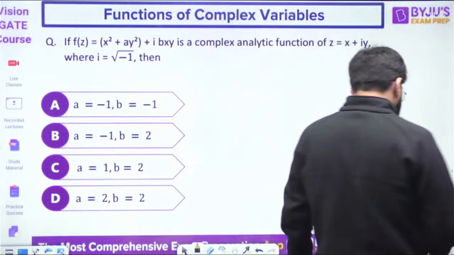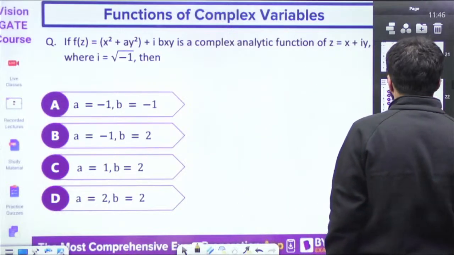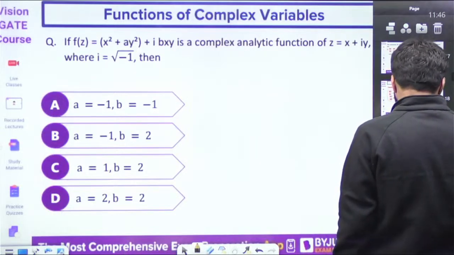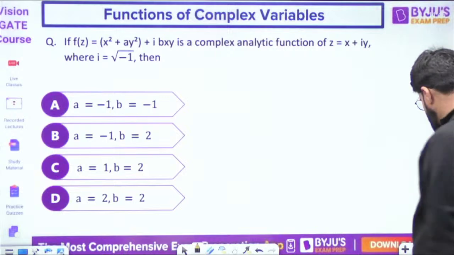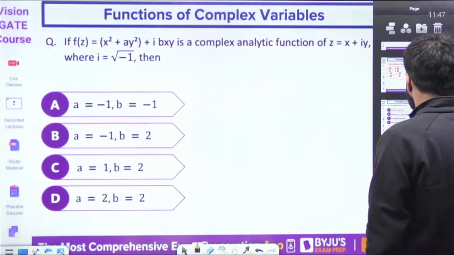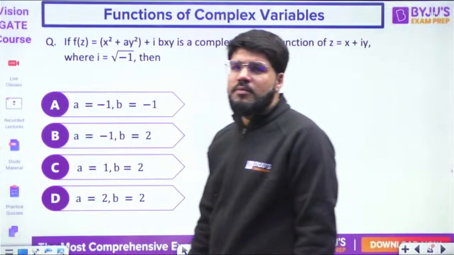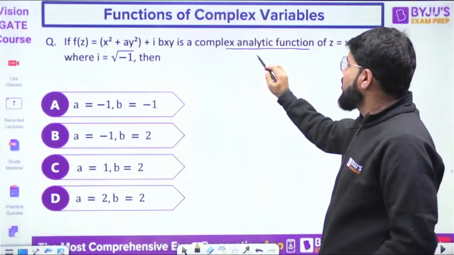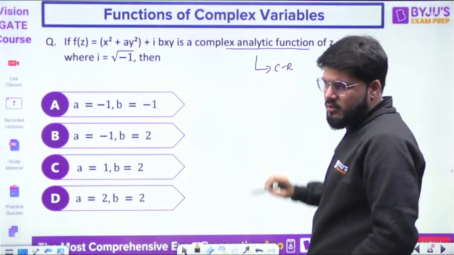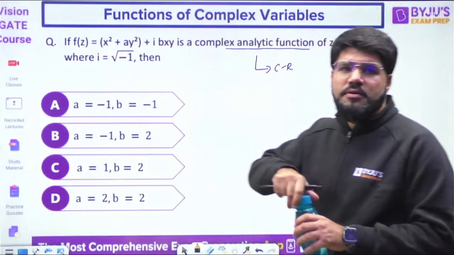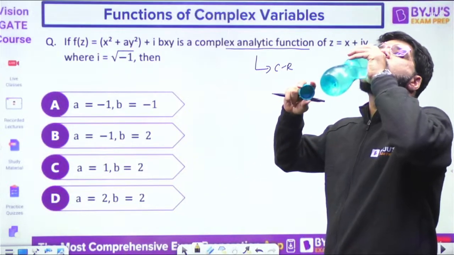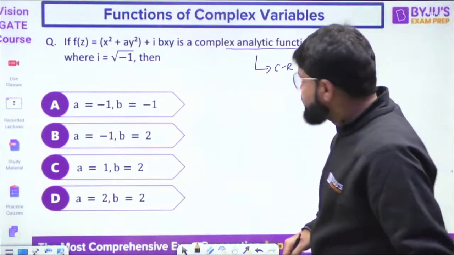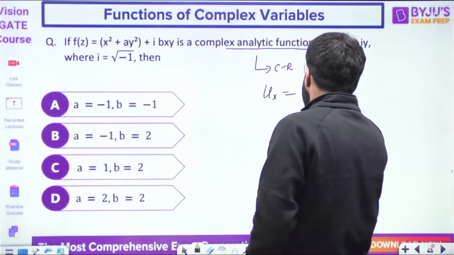Yes, it's basically CR, because they clearly mention it is a complex analytic function, and because they mention it is an analytic function, you can go for the CR equation. ux should be vy, number 1.